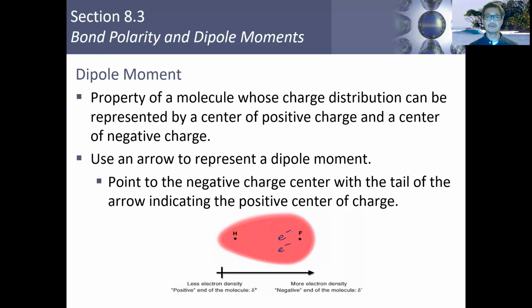And if that's the case, we know electrons are negatively charged. This side of the bond will establish a negative charge because if electrons spend more time on this side of the bond, it will be more negative. This side will be more positive because that's a deficiency of those electrons. Now, do you understand? These electrons do not stay with the fluorine. This is still a covalent bond, so there's still a sharing. What we're saying is that these electrons spend more time over here. They will occasionally head back over there, but they spend more time over here.